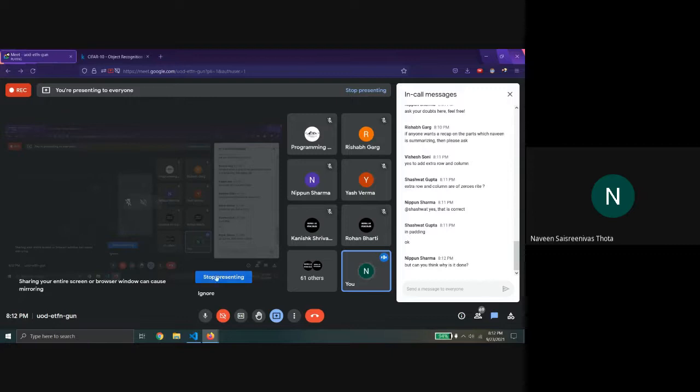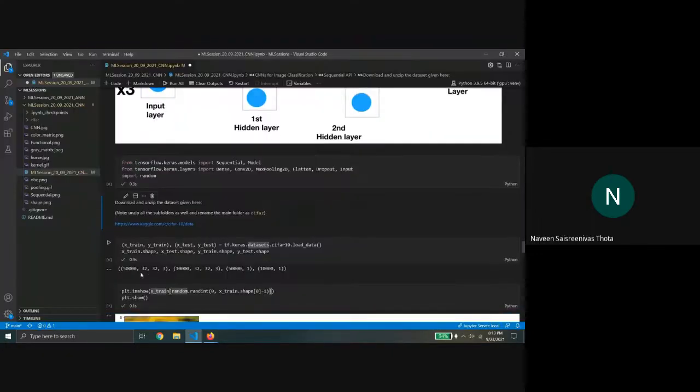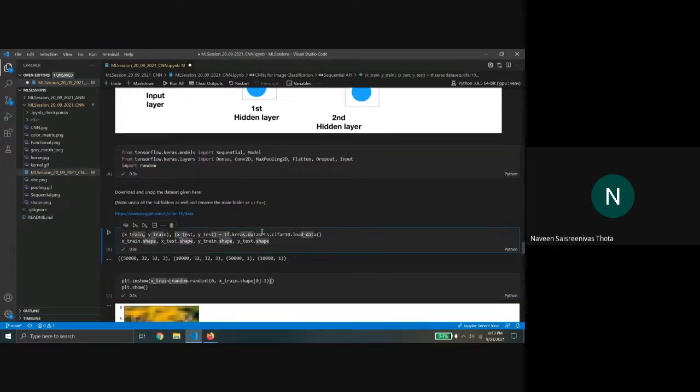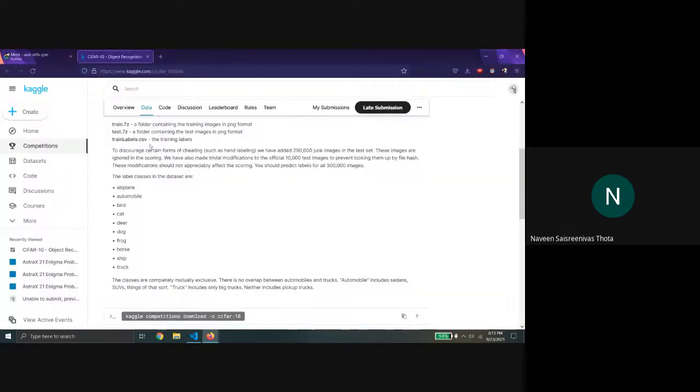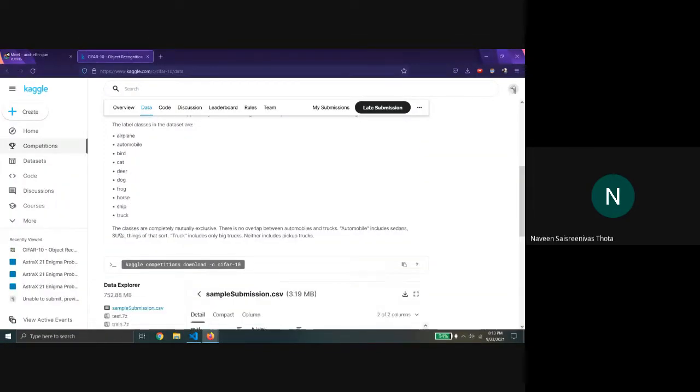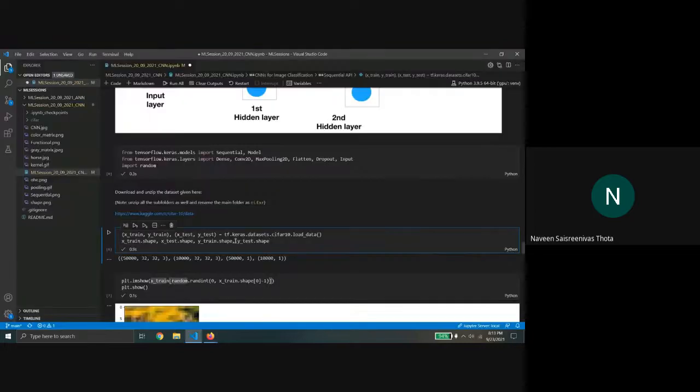So firstly, the CIFAR data can be loaded directly from TensorFlow, and it's much faster this way. But if you want, you could also download the dataset from here and load it individually. I feel this is very neat because you can load the data in one line.